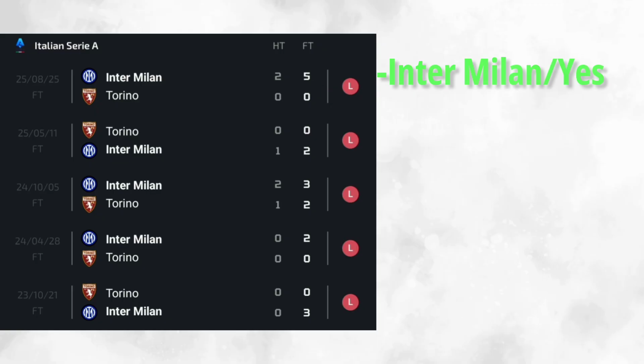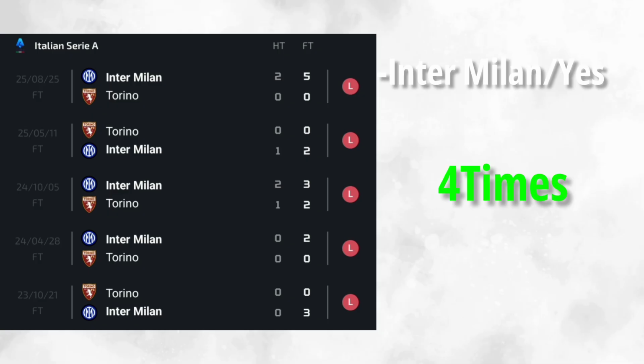So yeah, guys, as we're analyzing, we can see that our market did work 4 times in the last 5 matches. And that's good, guys. As I always say, you should always check the last 5 matches of both teams, the last 5 matches of Inter Milan and of Torino, to check how the teams are performing. You could also check the standings, like the table, whether Inter Milan is number 1, and Torino is number 15, somewhere there. Things like that, you should always check when you're analyzing.